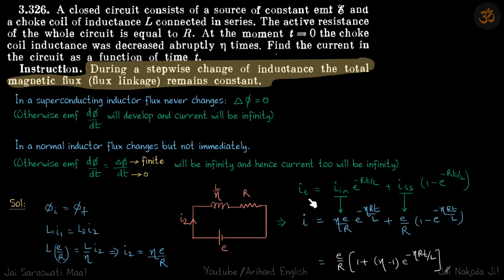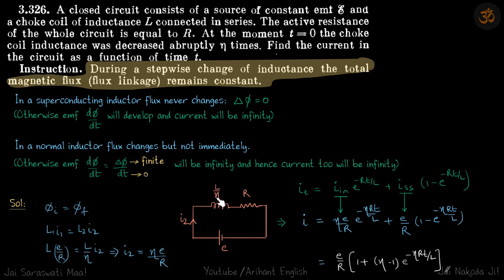So we'll use this formula, which is the standard formula for an LR circuit, which is I as a function of time is I initial e raised to power minus Rt by L plus I steady state times 1 minus e raised to power minus Rt by L. So here I initial, in our case, is I2. So we'll put I initial as eta E by R.